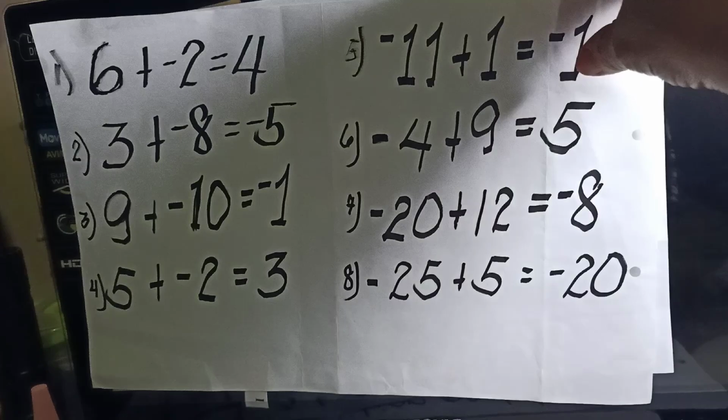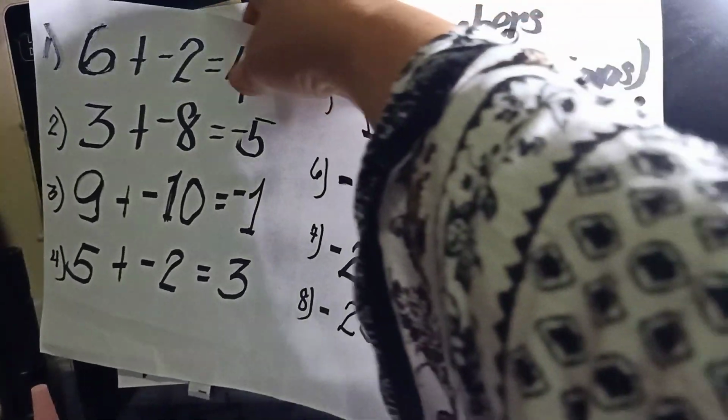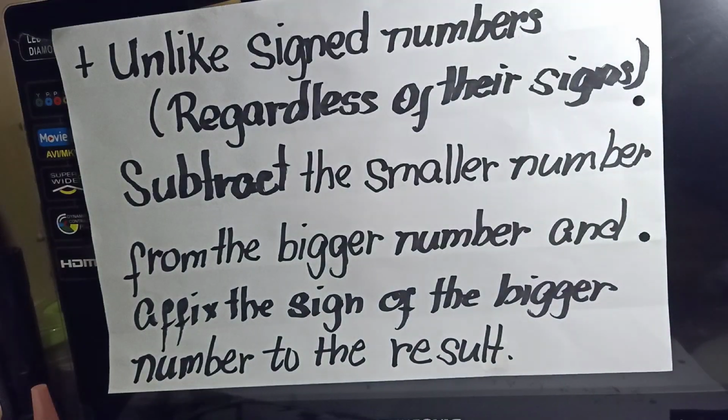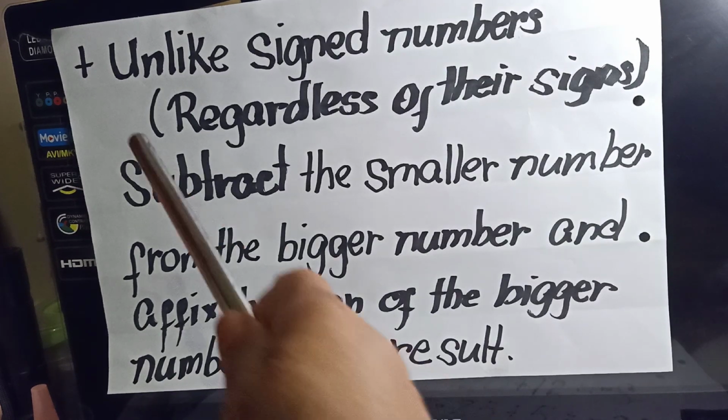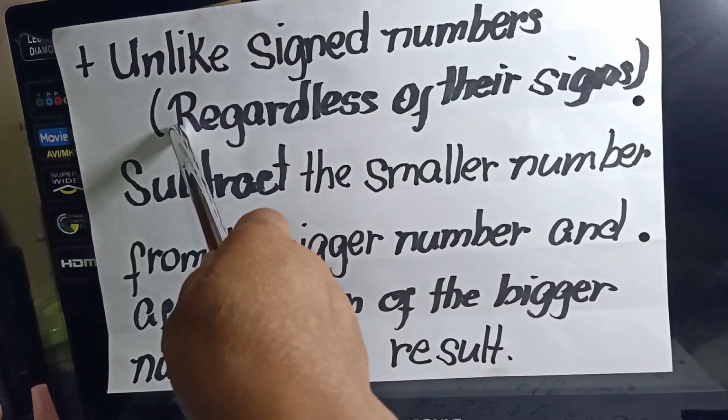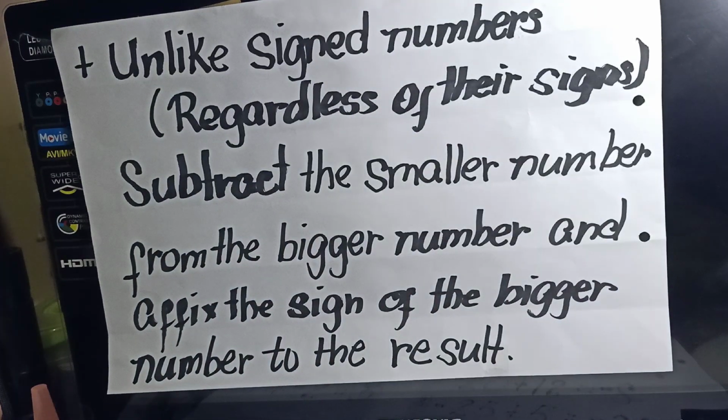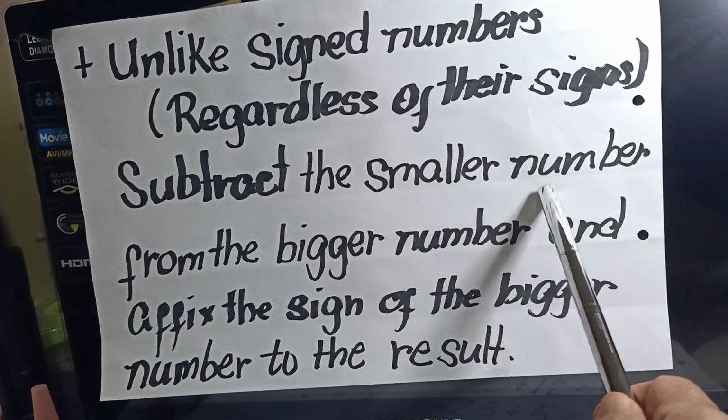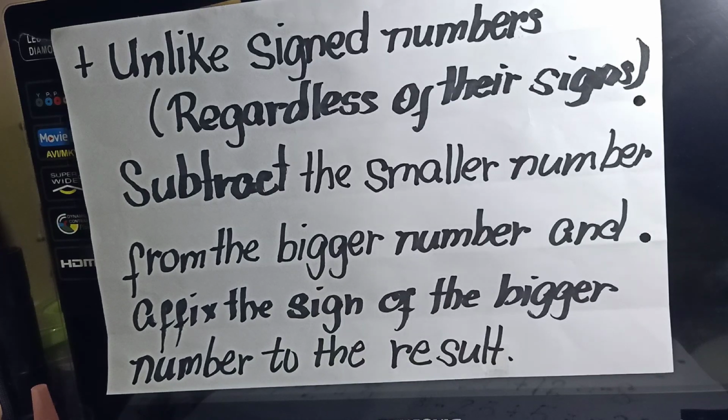So the rule that you should have formulated must be similar to this one. Addition of unlike signed numbers. Look, I said regardless of their signs, so disregard first their signs. You are going to subtract the smaller number from the bigger number and affix the sign of the number considered larger to the result.